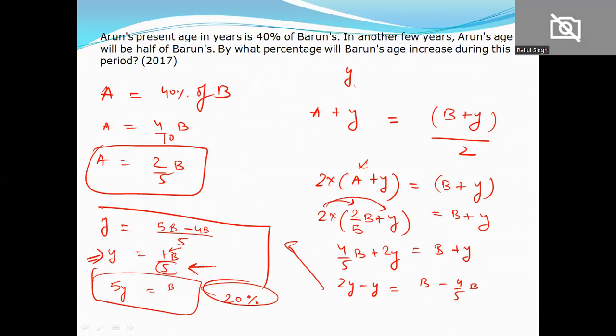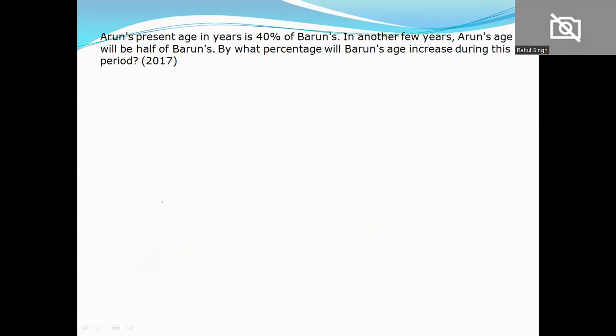Let's take another approach, a very simple one. Arun's age at present is 40% of Varun's age. So A equals 2/5 of B. Converting this into a ratio, A to B: since B has 5 below, the ratio is 5, and here comes 2. So A has 2x weight and B is 5x.